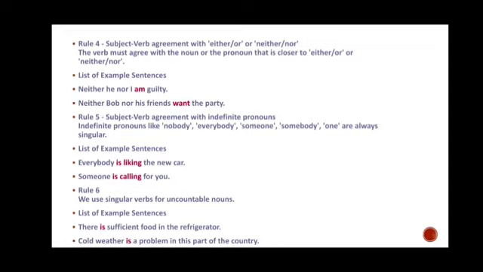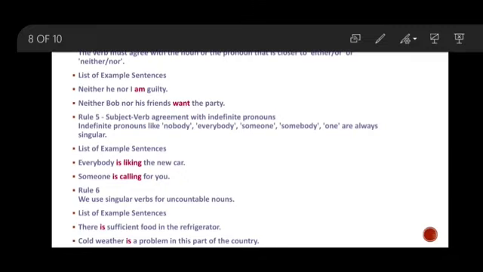Now rule 6. We use singular verbs for uncountable nouns also. List of examples. There is sufficient food in the refrigerator. Cold weather is a problem in this part of the country. Then here again we use the singular verb with an uncountable noun. Sufficient food means enough. We cannot make the 1, 2, 3, 4 counting. And here weather also we cannot count. So we are using a singular verb.